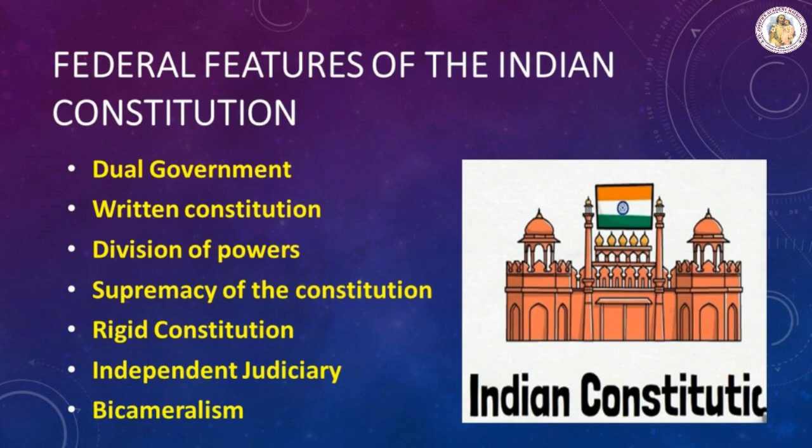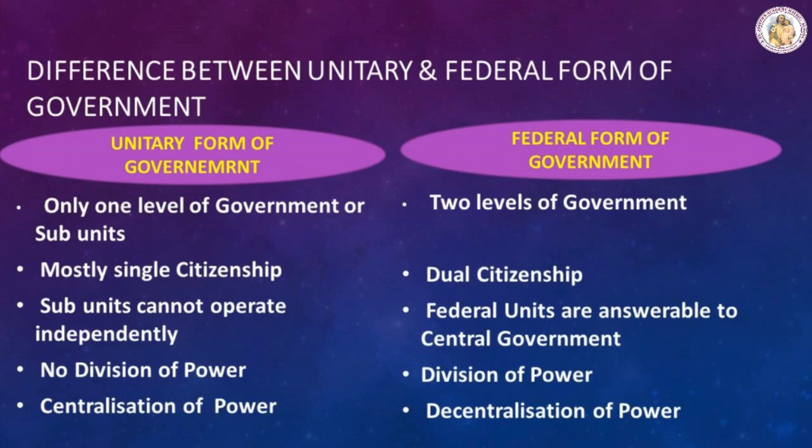Federal features of the Indian Constitution: dual government, written constitution, division of powers, supremacy of the Constitution. The Constitution is the supreme law of the land. The laws enacted by the center and the states must conform to its provisions. Rigid constitution, that is fast. Independent judiciary, bicameralism. Bicameralism means the practice of having two houses. Difference between unitary form and federal form of government.